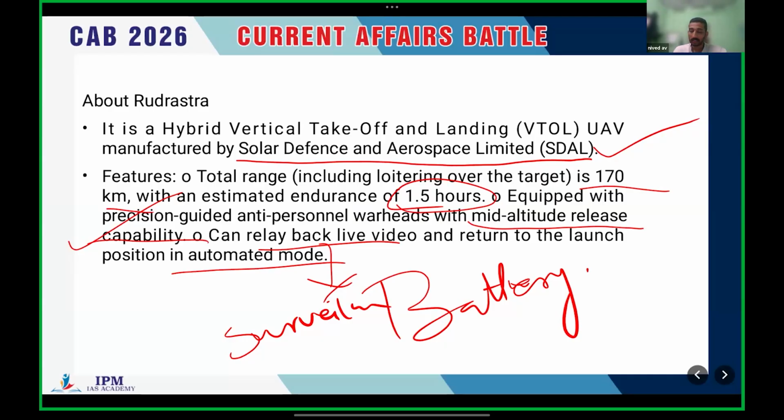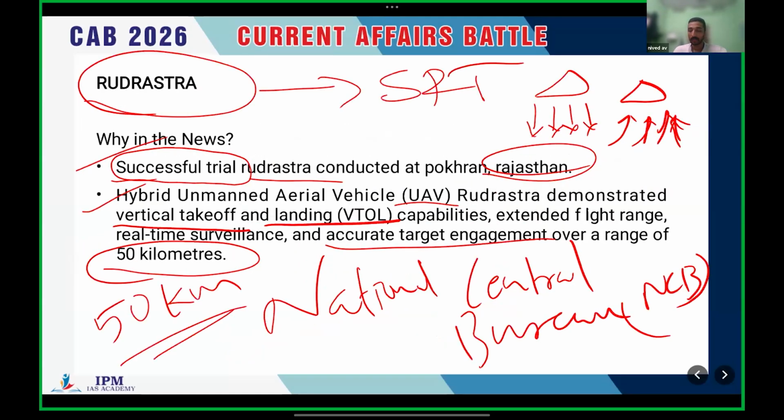That's the basic topic. There are not many complex points regarding Rudrastra. It's a hybrid unmanned aerial vehicle.